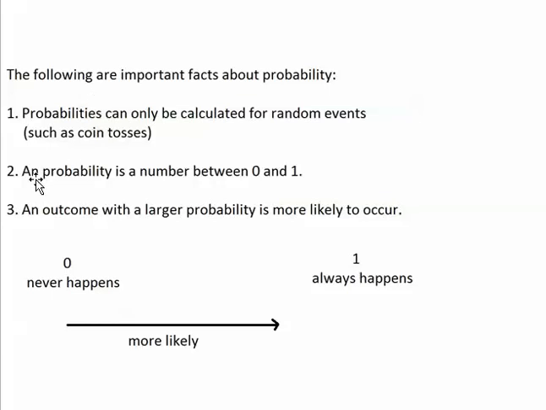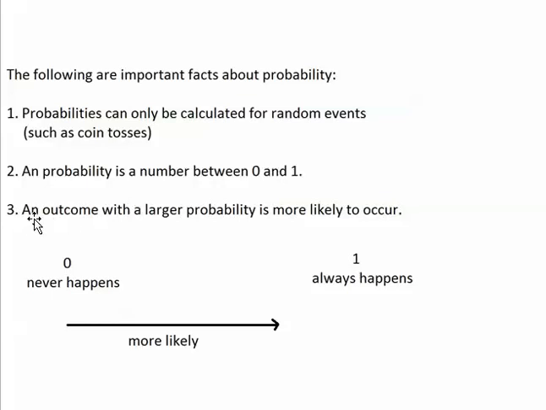Second, a probability is always a number between 0 and 1. An event with a probability of 0 never happens, and an event with a probability of 1 always happens. In other words, an event with a probability of 0 is an impossible event, and an event with a probability of 1 is a certain event.